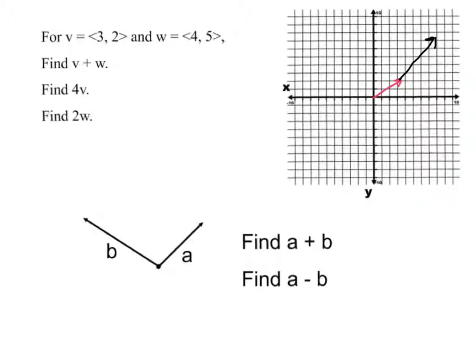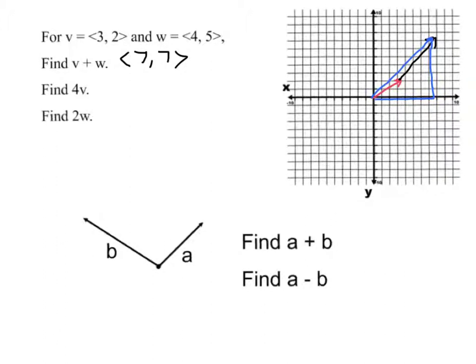But you can easily do this, of course, with just adding the components. 3 plus 4 is 7, and 2 plus 5 is 7, and there we are. And you can see that if you just drew this in one vector, you go up 7 and over 7, and you'd have one vector.